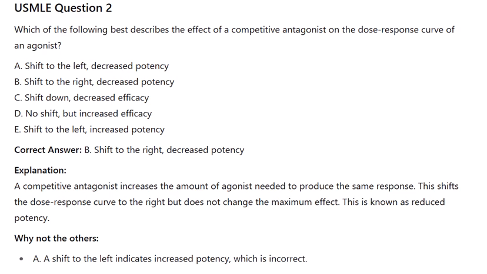Correct answer: B. Shift to the right, decreased potency. Explanation: a competitive antagonist increases the amount of agonist needed to produce the same response. This shifts the dose-response curve to the right but does not change the maximum effect. This is known as reduced potency.